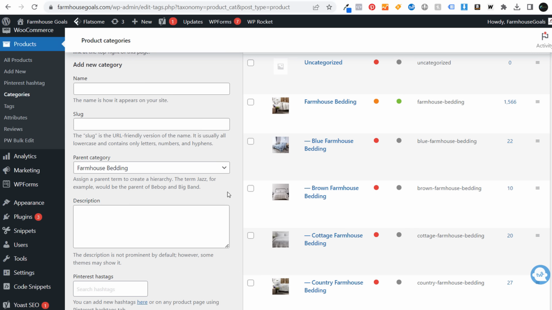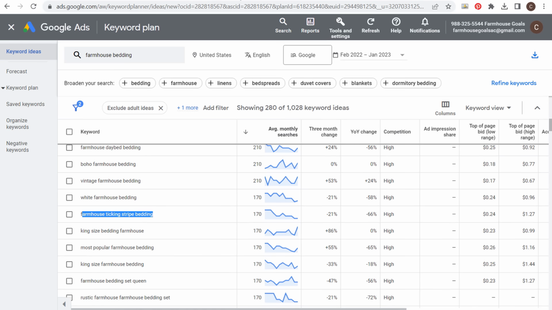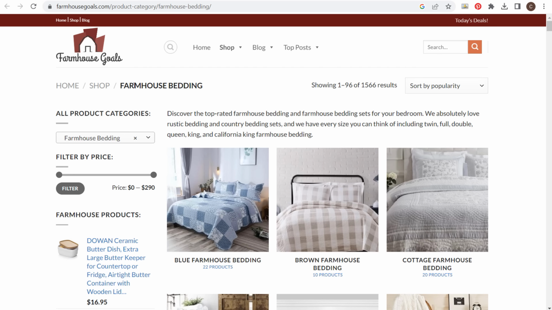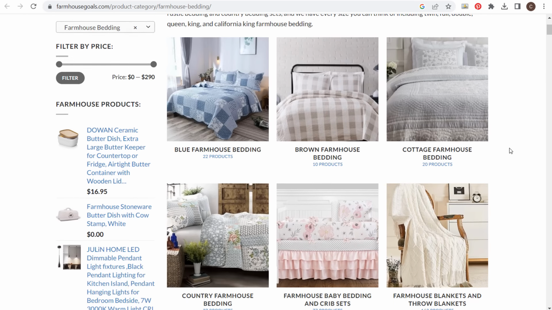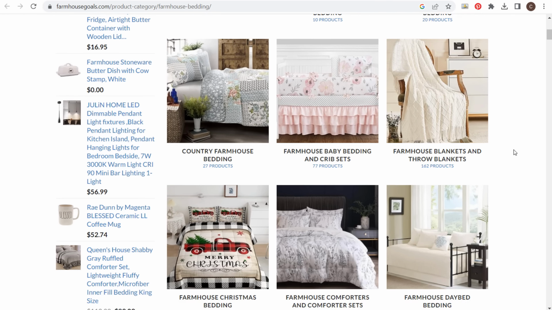The problem people have is they will create one specific category, and instead of saying, okay, we want to provide people a solution where if they come into farmhouse bedding, there's every single style that people are generally looking for.